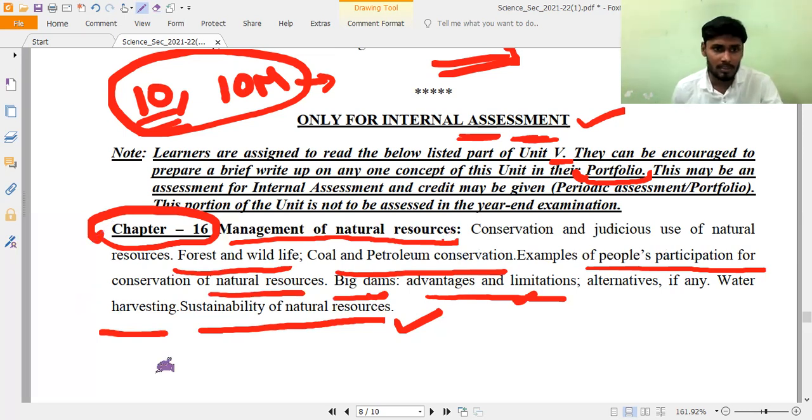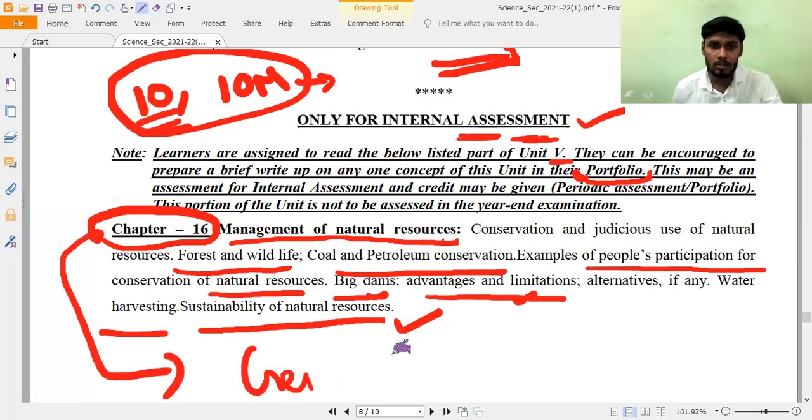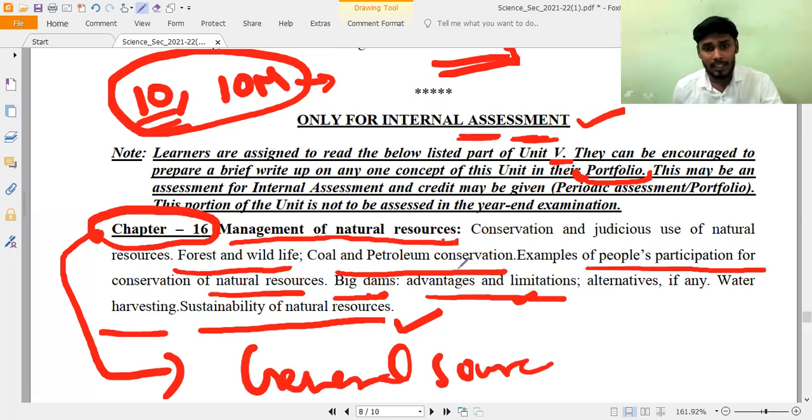This is also general science, so under general science only we are going to study this. You can select any one topic from this, and you have to make a write-up. That means you have to explain your research work and what you understand, and any alternative methods. I will make a special video on how to do the write-up, because we have to follow some instructions while writing it. Like what your main aim is, what things you have done, what research work you have done, what you have collected, and so on. Many points are included. We'll discuss all that in the upcoming videos.